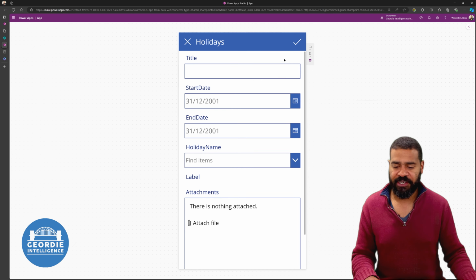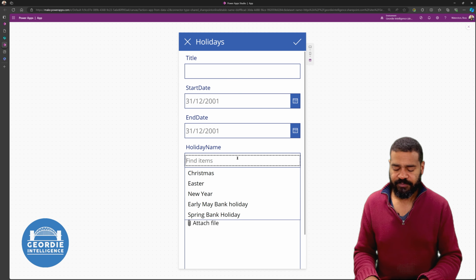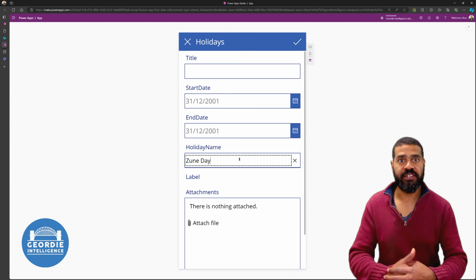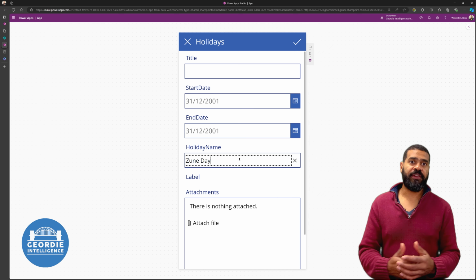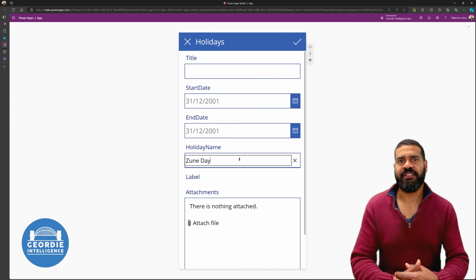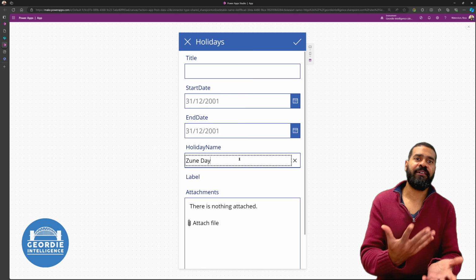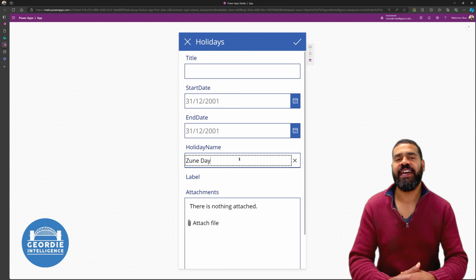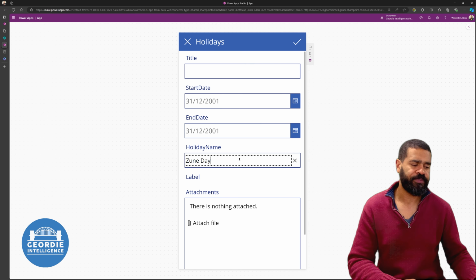As I say, we can come in here. We can say we're going to add a new holiday. Let's see, can we add something in this? Zoom day. So it's not going to let us add to our choices from here. Okay, so that's one of the gotchas that you'll get with it. That's the downside, which is again where having a separate table or a separate list would make more sense because you can then add those things in.